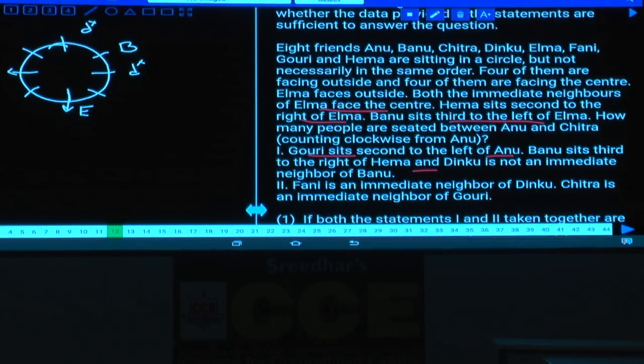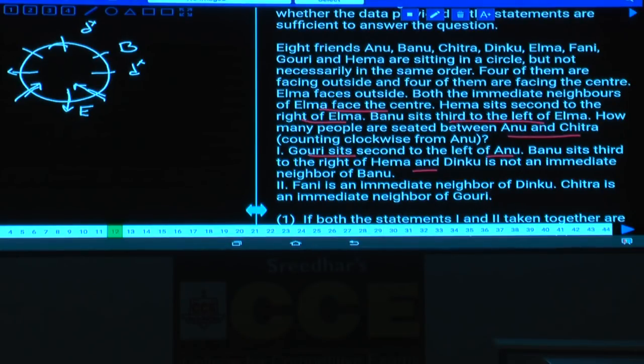Are you getting the answer here? Then what is the question here? The question is: four of them are facing outside and both the immediate neighbors of E face the center. Both the immediate neighbors of E are facing the center, so these two persons must be facing the center. B sits to the left of E, and how many people are seated between A and C? Tell me how many people are in between A and C.